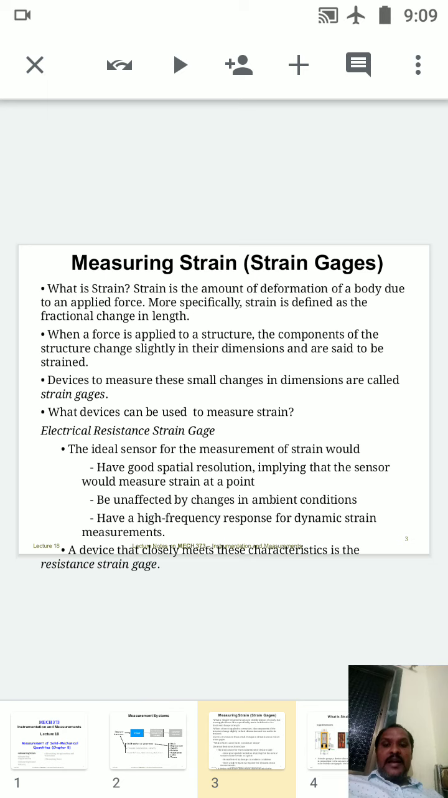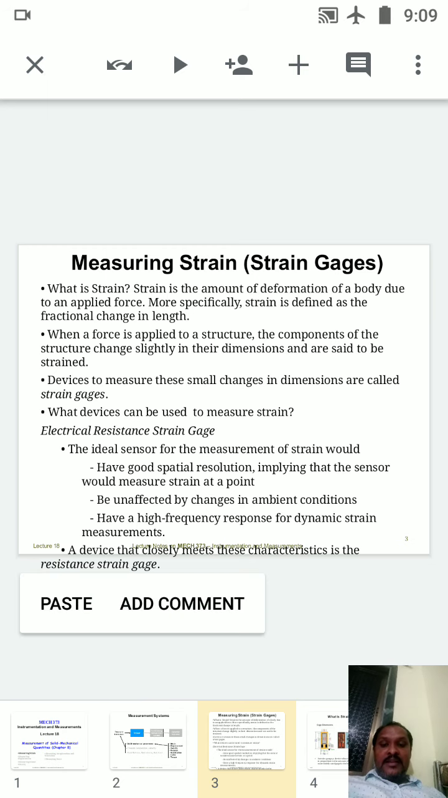The ideal sensor for the measurement of strain would have good spatial resolution, implying that the sensor would measure strain at that point. Whatever strain gauge you are using has some electrical resistance property. Due to the change in length, it should not fail, meaning there should be no cut there. However much force there is, the strain gauge should sustain that strain. That is very important, so you should use strain gauges in that way.